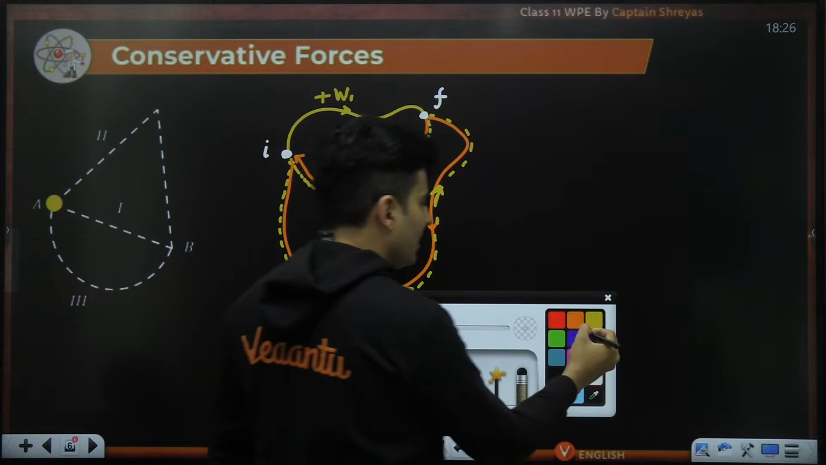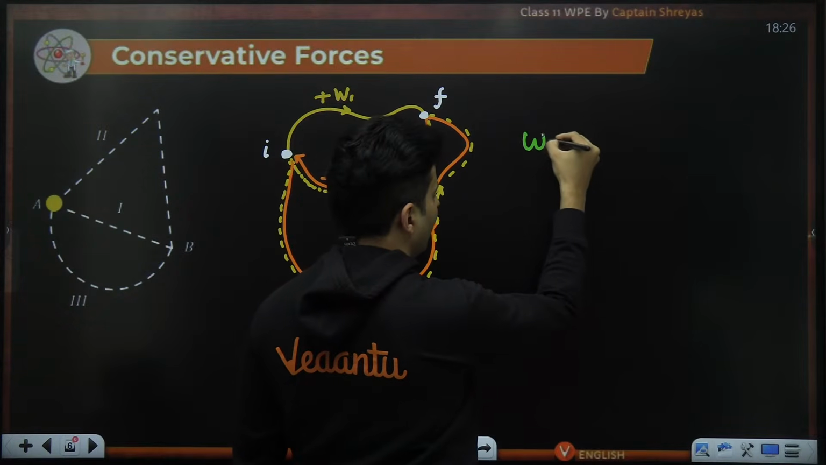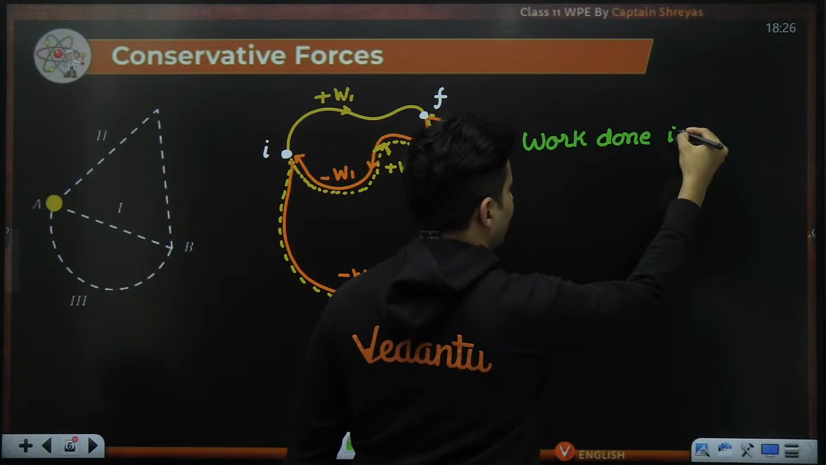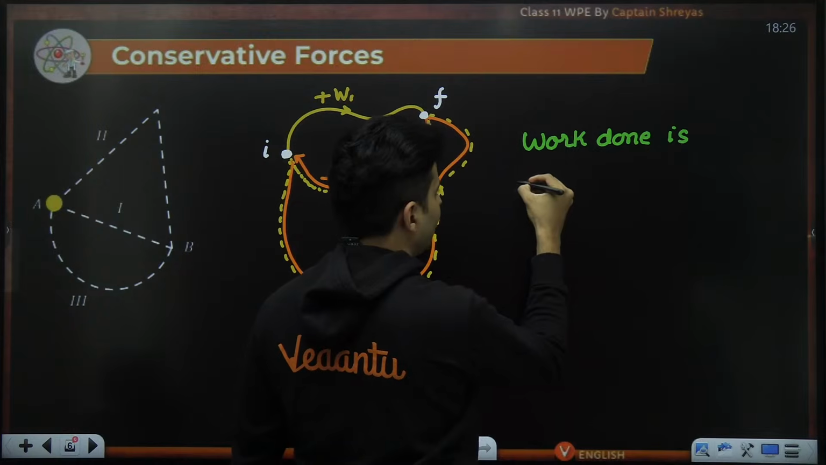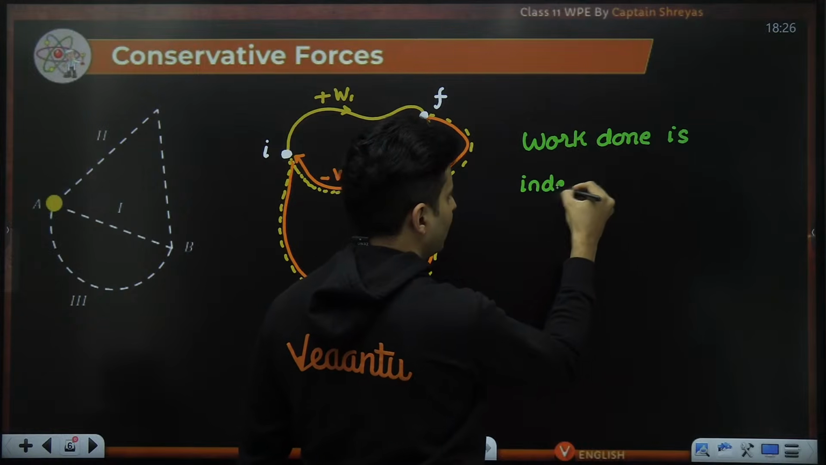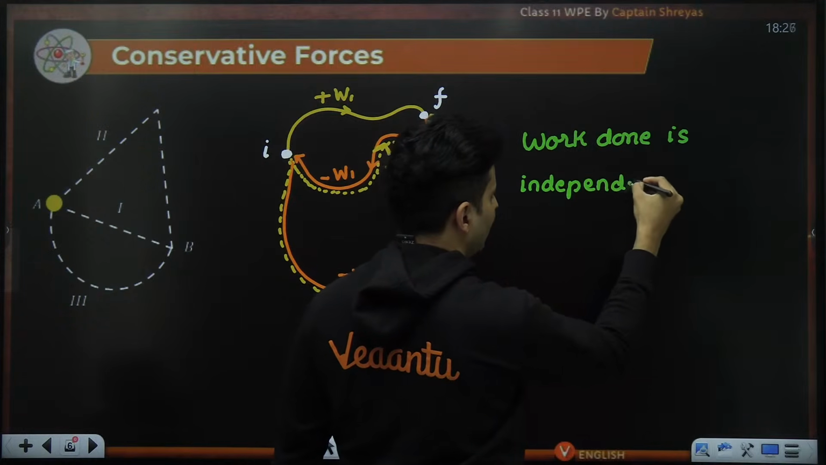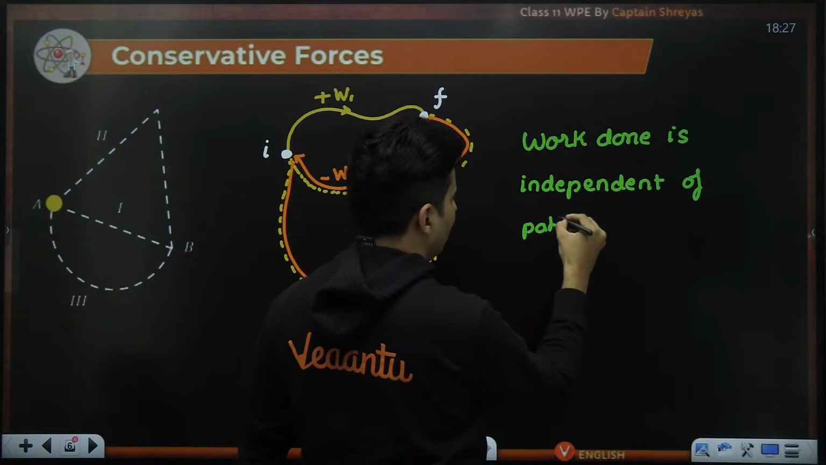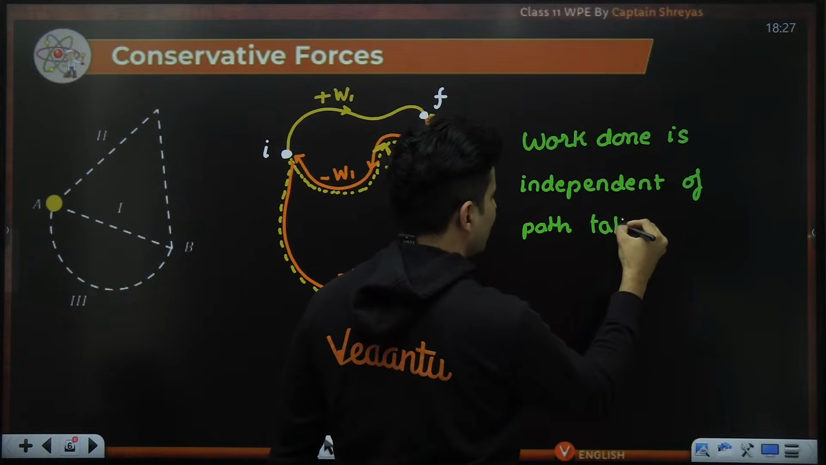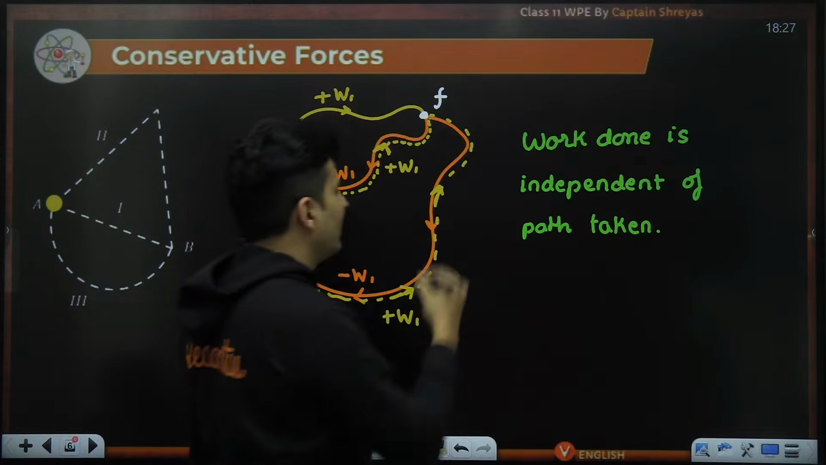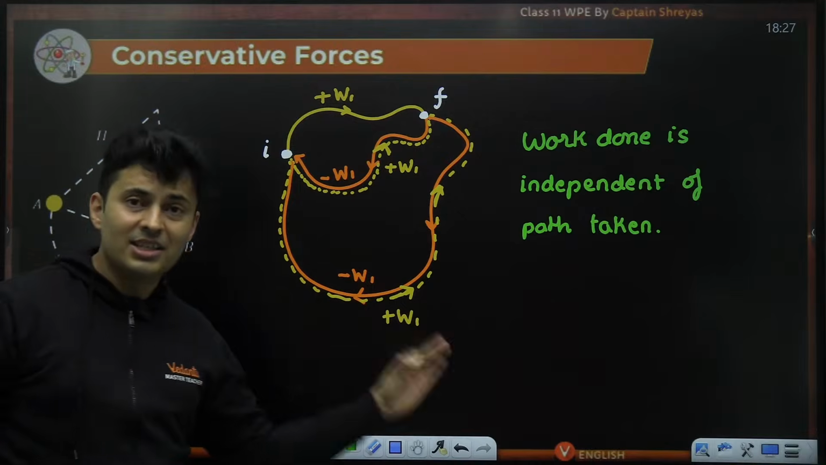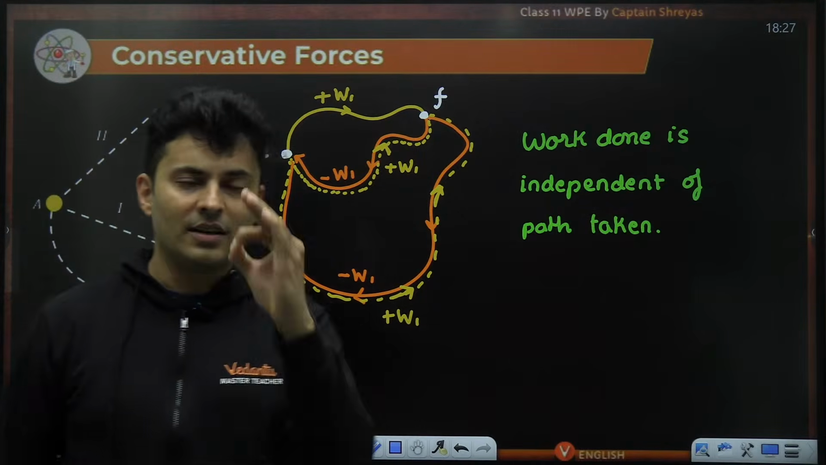So essentially, I can say that the work done is independent of the path taken, independent of the path which is taken, as long as the initial and the final locations are the same. This is a very interesting property of a conservative force.